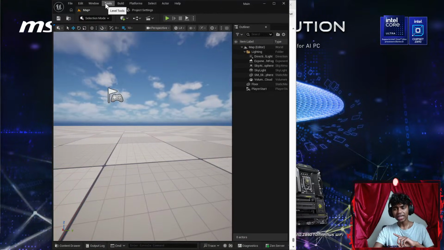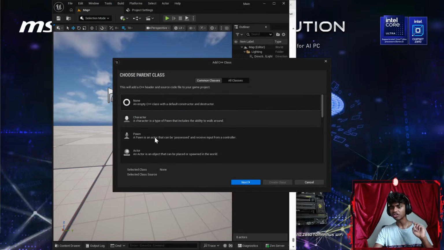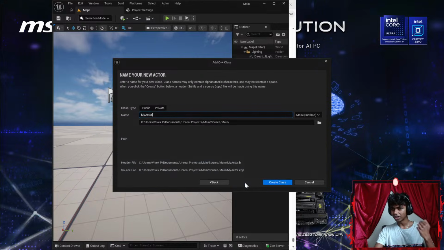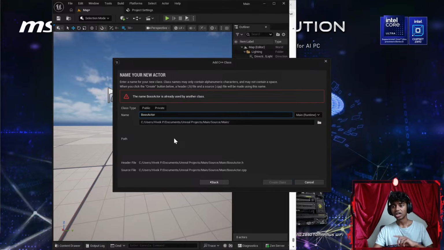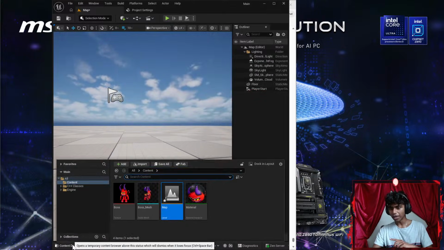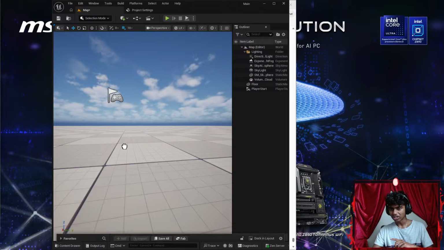Okay, that's it. Now to create an actor, I'm gonna go to my tools, go to something like new class. I want to go ahead and create a new class. Let's say I want to create an actor class, then I'm gonna hit next. I'm gonna call my actor something like boss actor. And then the name boss actor has already been used. Okay, in that case, let's go ahead and exit this, open my content drawer. Let's see, so inside my C++ classes, there we go, I have a boss actor.